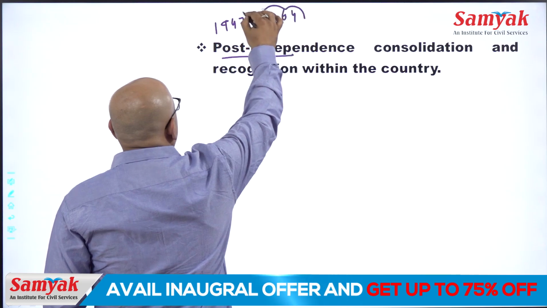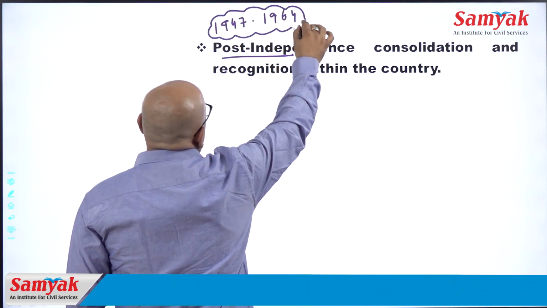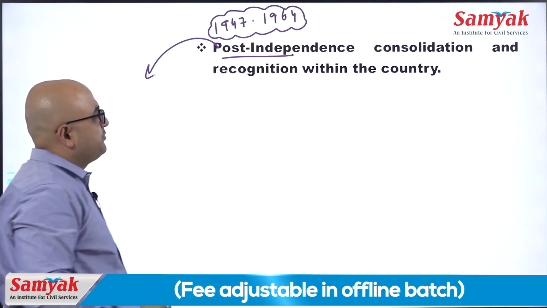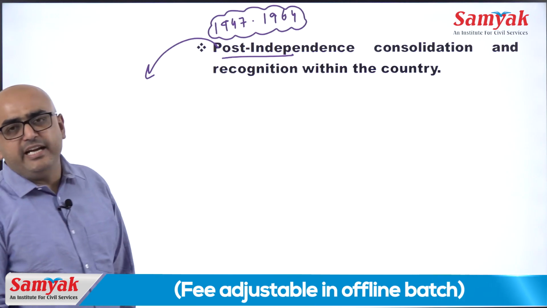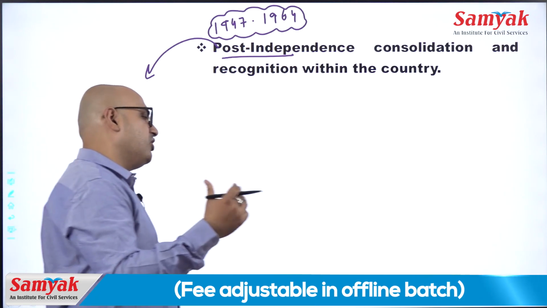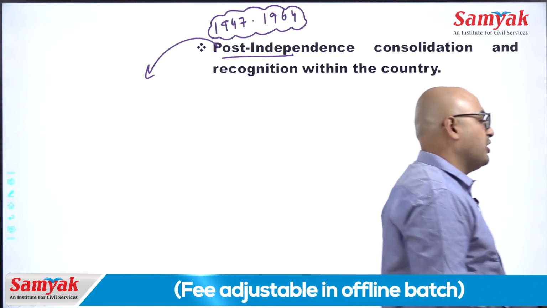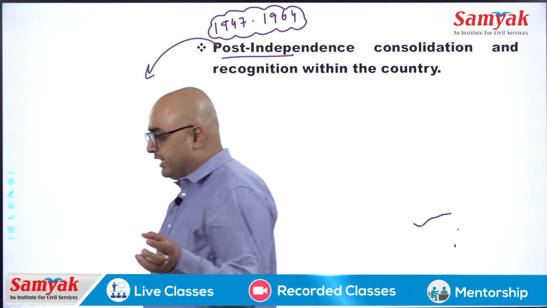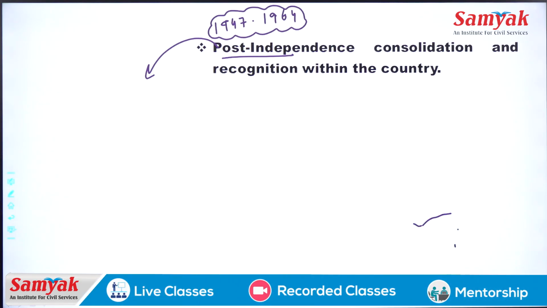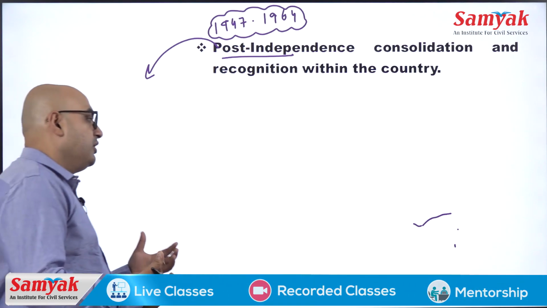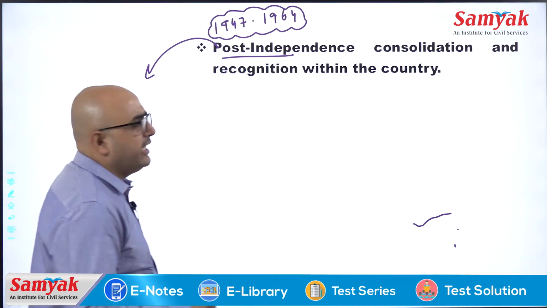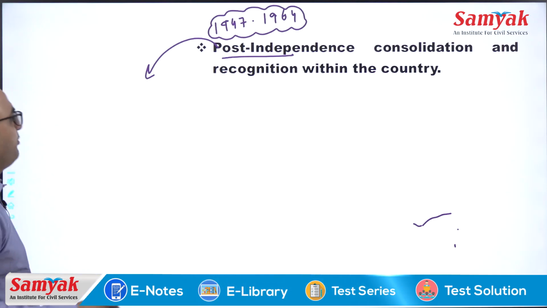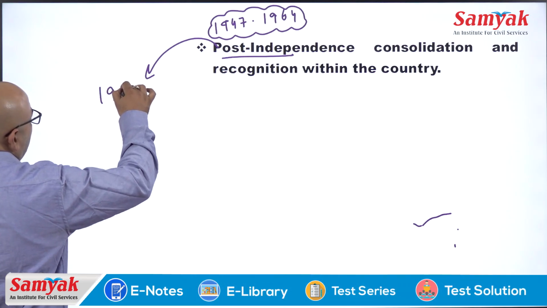Actually, people and teachers used to say that it is till 1964, because the emotions were connected with Jawaharlal Nehru, the main and last prime minister or leader who was at the top of the Indian national movement, and he died in 1964. But in my opinion, it is till 1976,